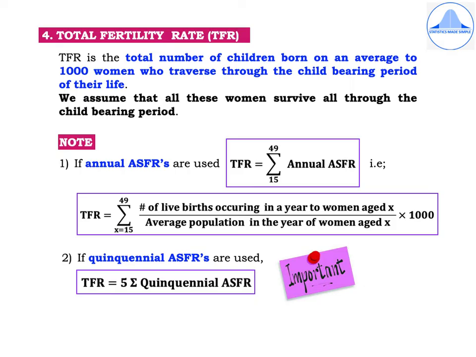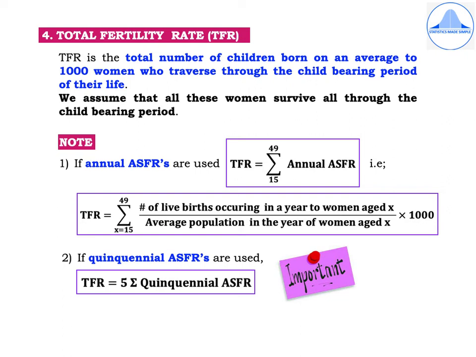That is, TFR is equal to summation x equal to 15 to 49 years, and the formula is number of live births in a year to women aged X divided by average population in the year of women aged X into 1,000. So, here we calculate the annual ASFRs.